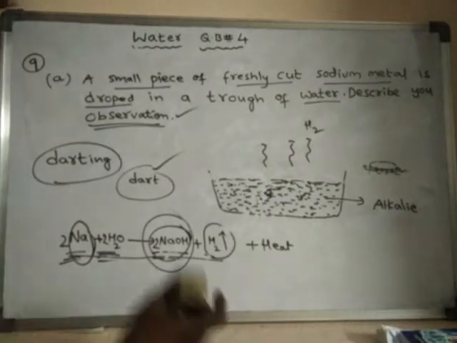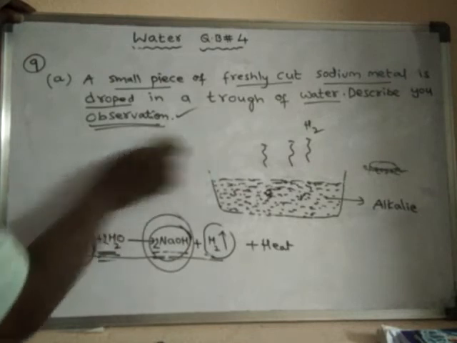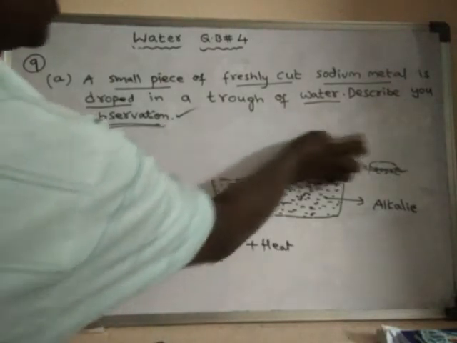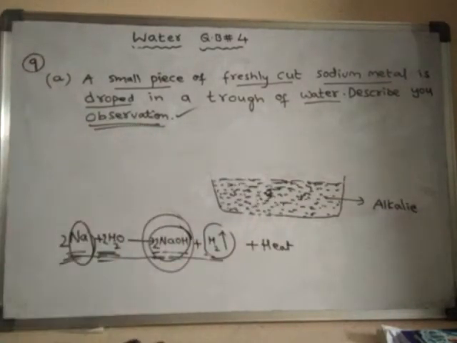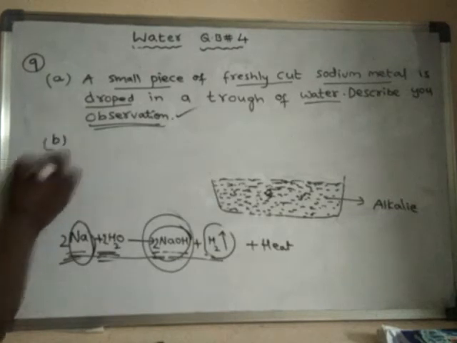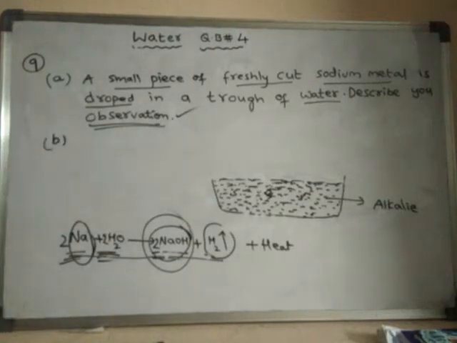Okay. Now there is another question. Question B. Write a chemical equation for the reaction between sodium and water.